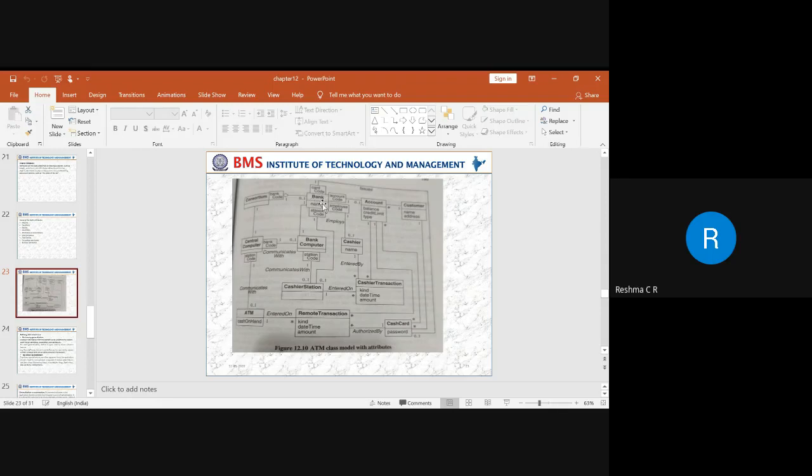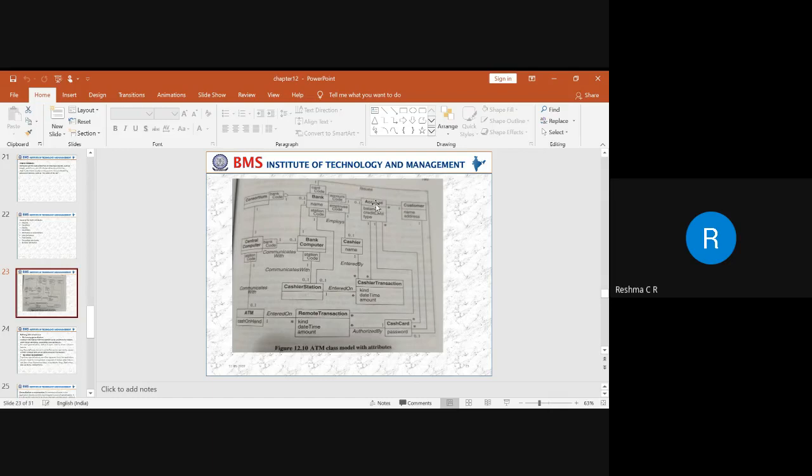Again you can see the bank has an attribute called bank name. Along with this bank name, what are the other qualified attributes that we can have? It can have a station code, employee code, account code, and a card code. We need to identify how many different types of accounts are available with respect to that particular bank. So how do we refer to that? Through the qualified attribute that we call an account code. Through the account code, we are trying to refer to the account.